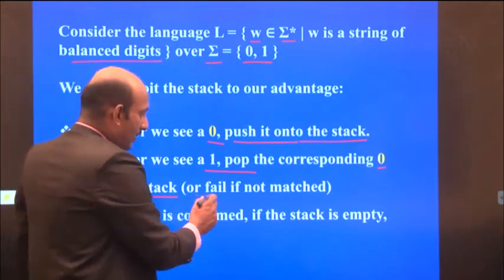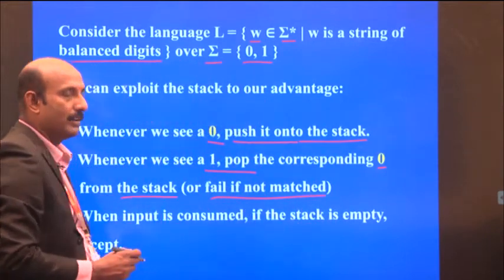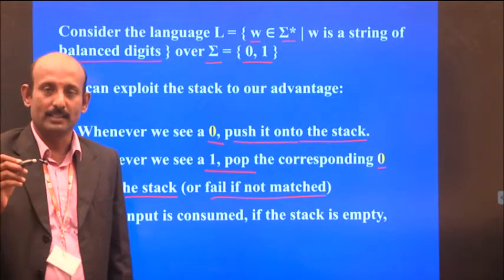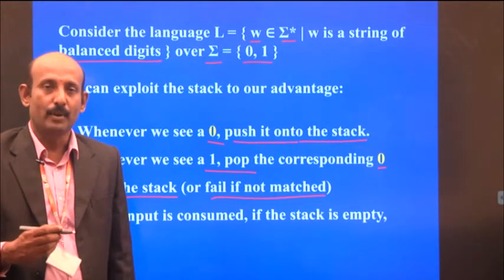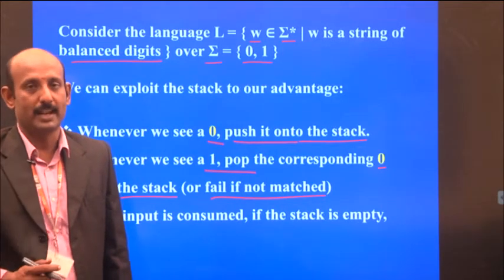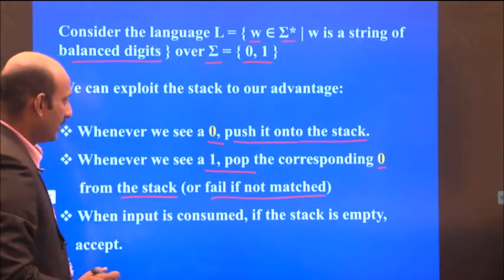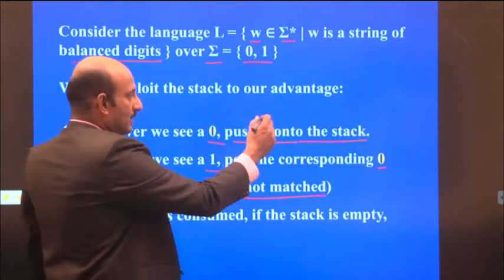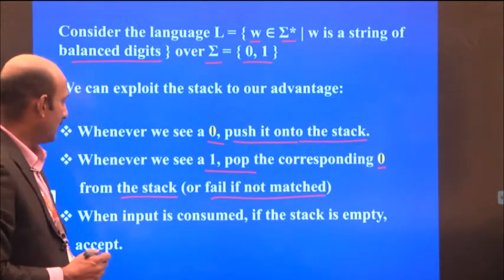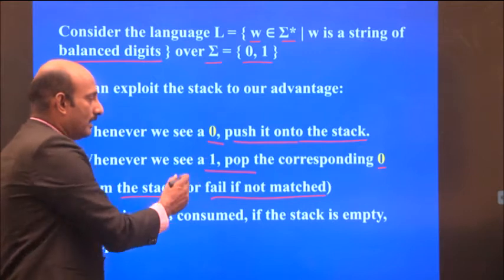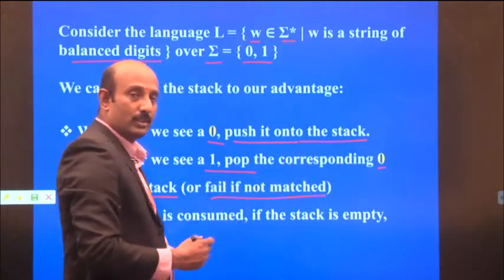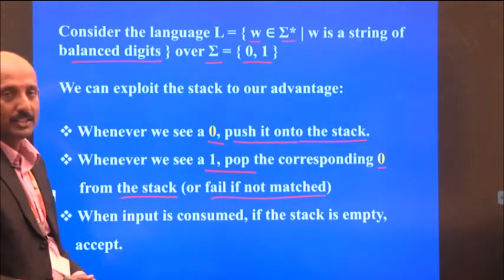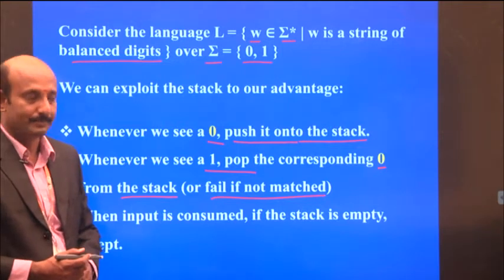Otherwise, it is fail or not matching. So we have two pointers. One pointer is the input tape, which points to the current input symbol, and the second pointer points to the top of the stack. Whenever we see a 0, it is pushed onto the stack. And whenever we see a 1, pop the corresponding 0 from the stack, or it may fail or not match with the current input and the stack symbol.